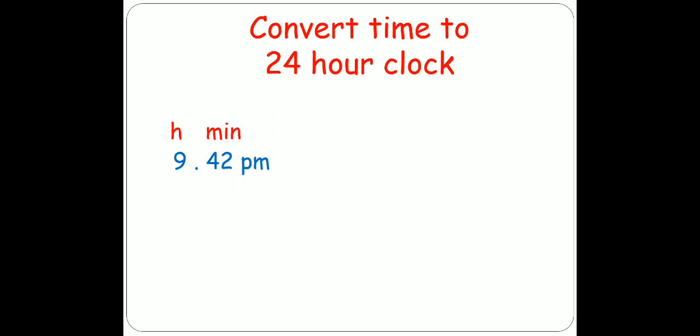What will we do to convert it into 24 hours? We will add 12 in it. We will add 12 in hours only, not in minutes. We will add 12 hours to 9:42 PM and we will get the 24-hour clock time. So the 24-hour clock time is 21:42. Now you will not write PM. This is 24-hour clock time.